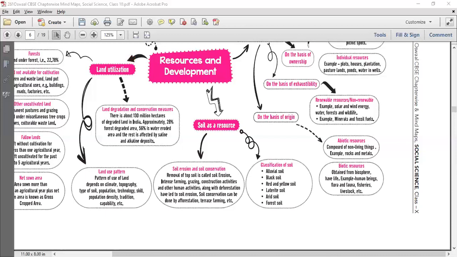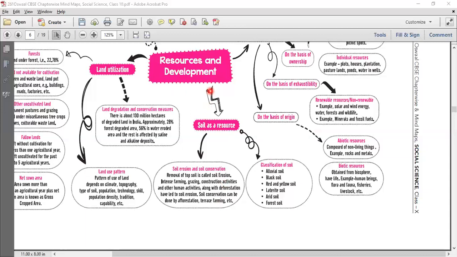Then we have some other uncultivated lands, that is the permanent pastures and grazing land. Then there are lands under miscellaneous tree crops, groves, culturable wasteland, etc. And then we have fallow lands, that is left without cultivation for one or less than one agricultural year, and it is left uncultivated for the past 1 to 5 agricultural years. So they keep it barren. They do not cultivate it for a few years so that the natural soil fertility comes back.